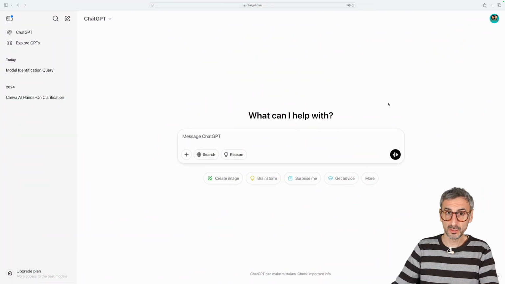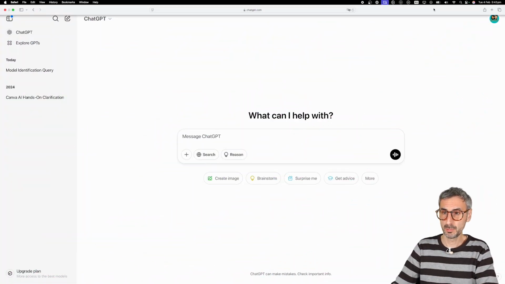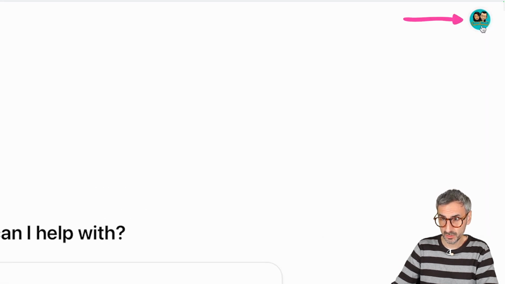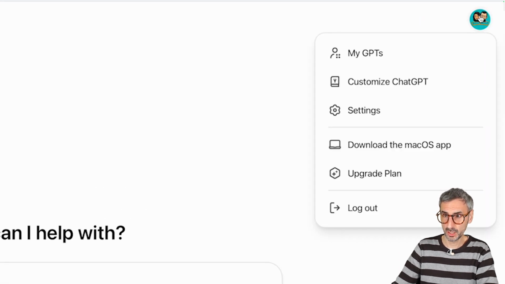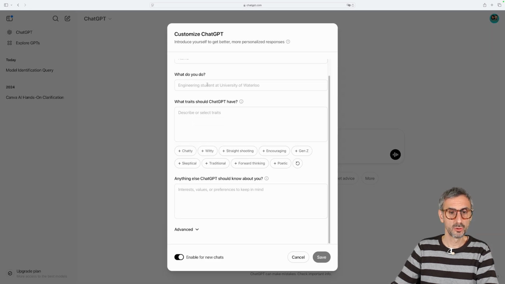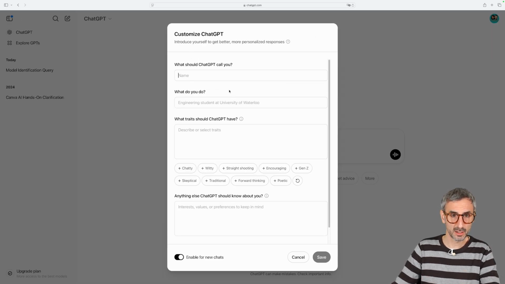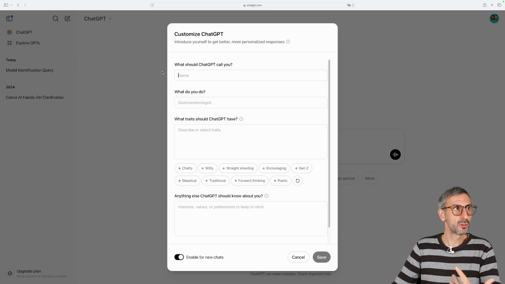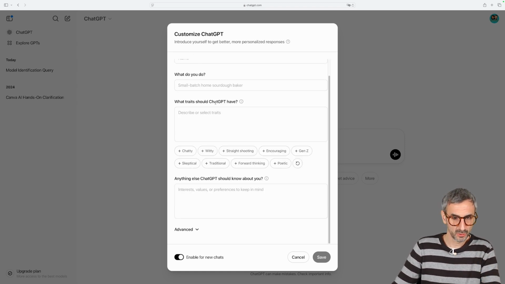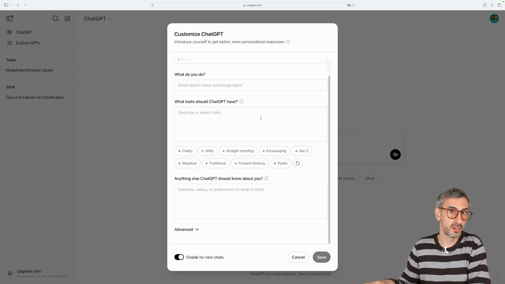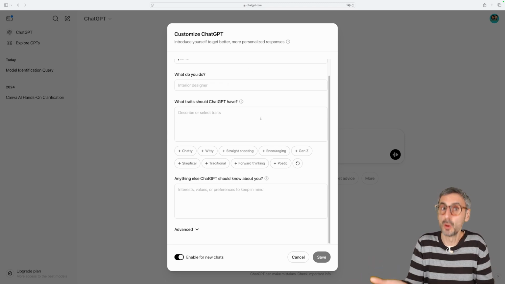Continuing the list of features that to me make ChatGPT a premium experience is custom instructions. Okay, so click on the profile picture, customize ChatGPT. You will have an entire window right here that will help you introduce yourself to ChatGPT to get more personalized responses. Okay, so this is the new custom instructions. I'll create a separate video just about this and how to get the most out of these.